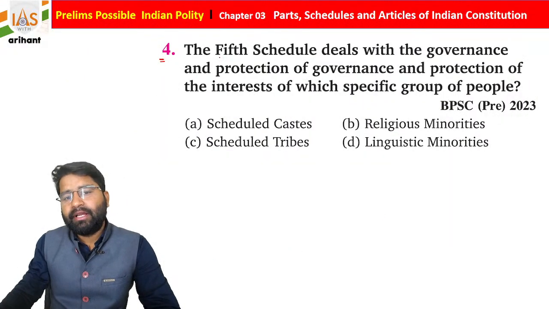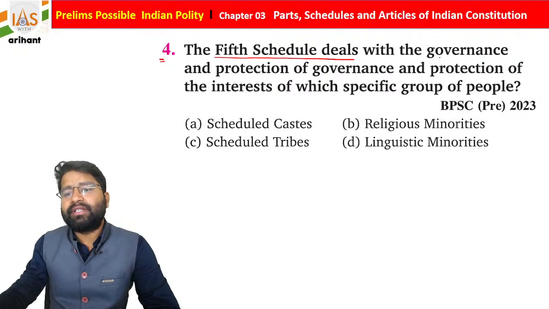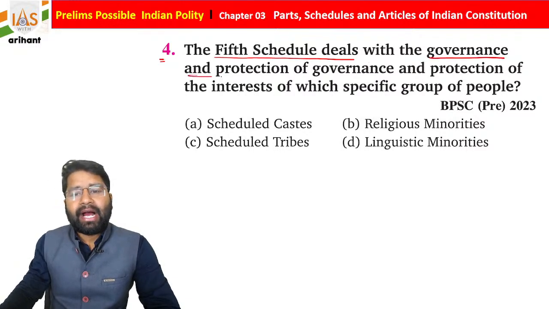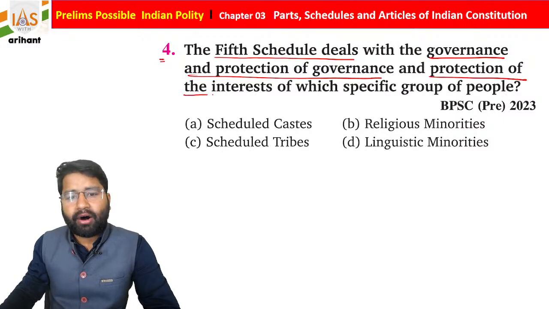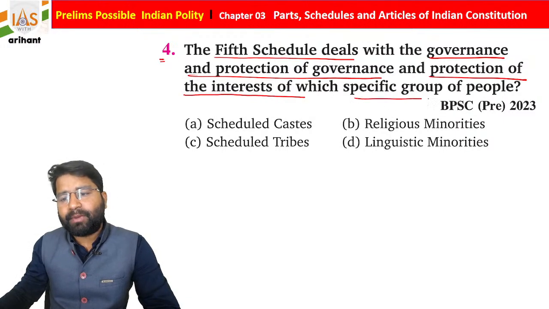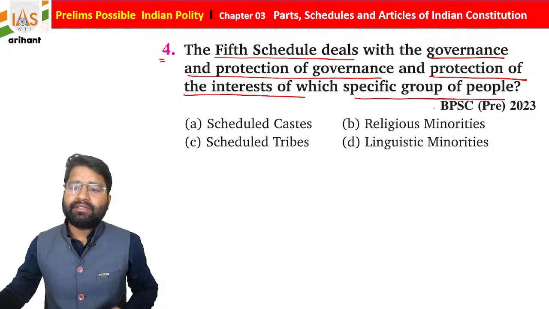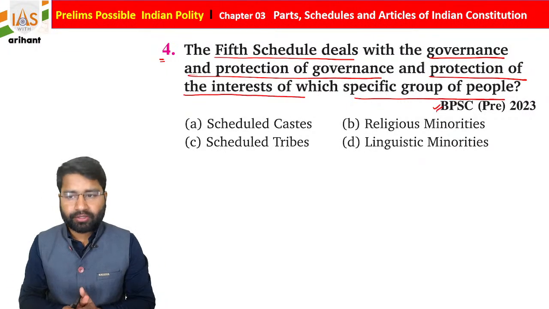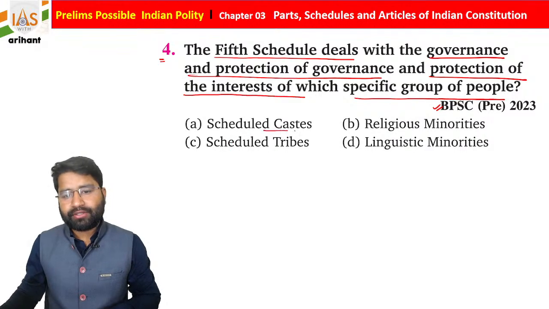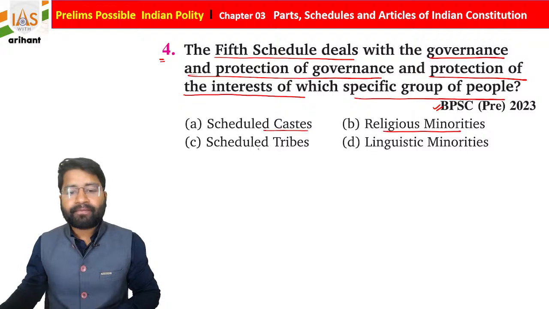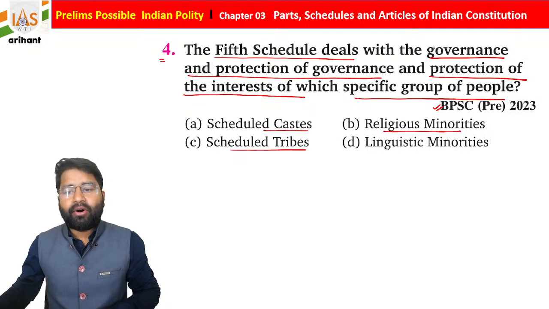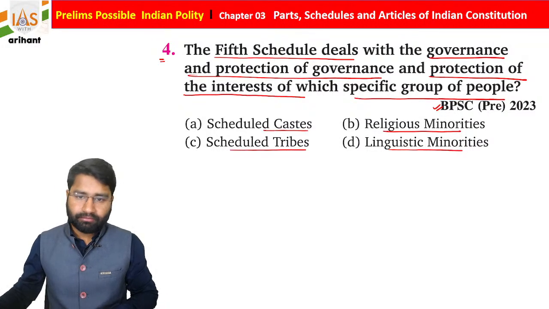If you see here, the 5th Schedule deals with the governance and protection of the interest of which specific group of people, and this is the Bihar PSC 2023 question paper. Is it for the scheduled caste, the religious minorities, the scheduled tribe, or the linguistic minority, students?